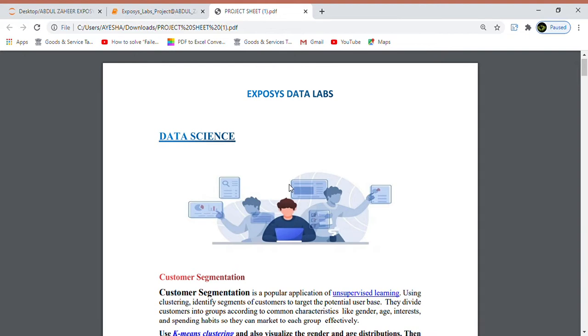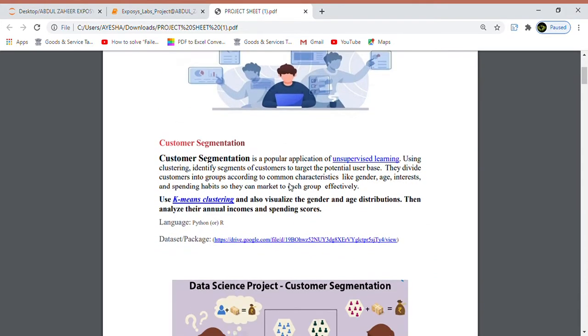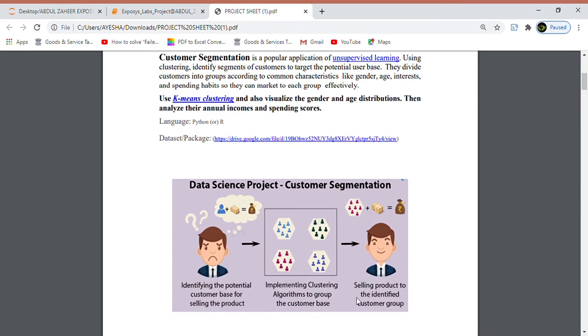Here the procedure is identifying the potential customer base for selling the product, and after that we have to implement the clustering algorithm to group the customer bases. The clustering algorithm we are using here is k-means clustering. After that we will go for selling products to the identified customer group based on the dataset given to us. The dataset given to us is the mall customer database, which consists of customer ID, gender, age, annual income, and spending score. This is the data given to us.